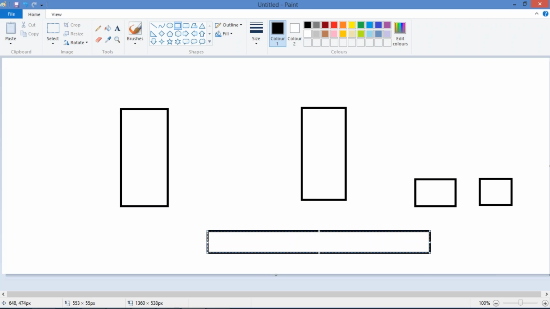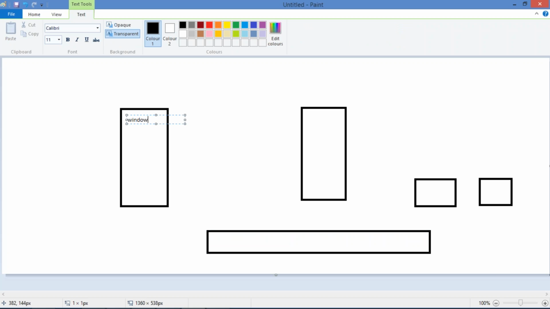This is a switch. This server is a Windows 2012 server. We are going to make this the primary DNS, and this one, Windows 2012 server, secondary DNS. These two are clients.